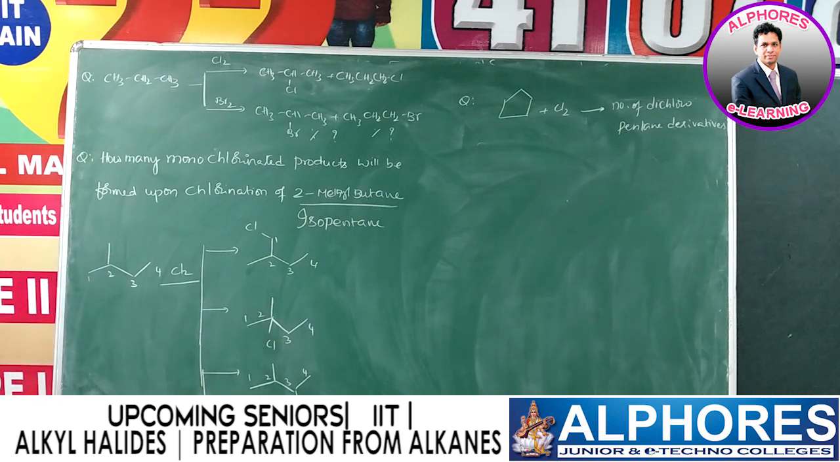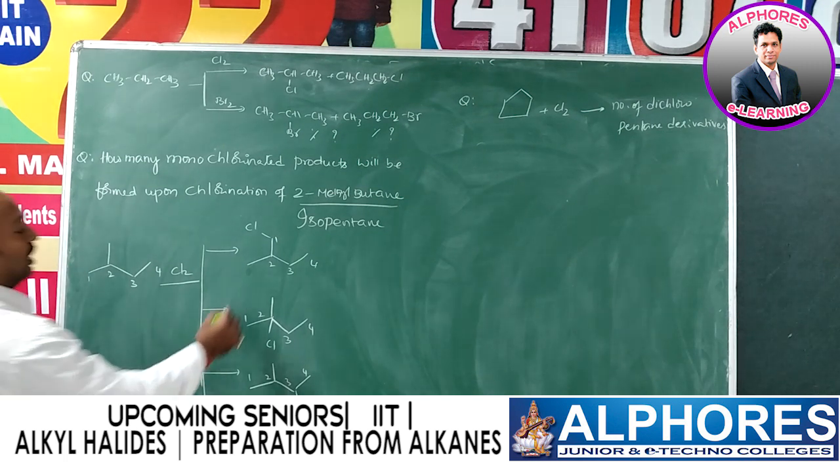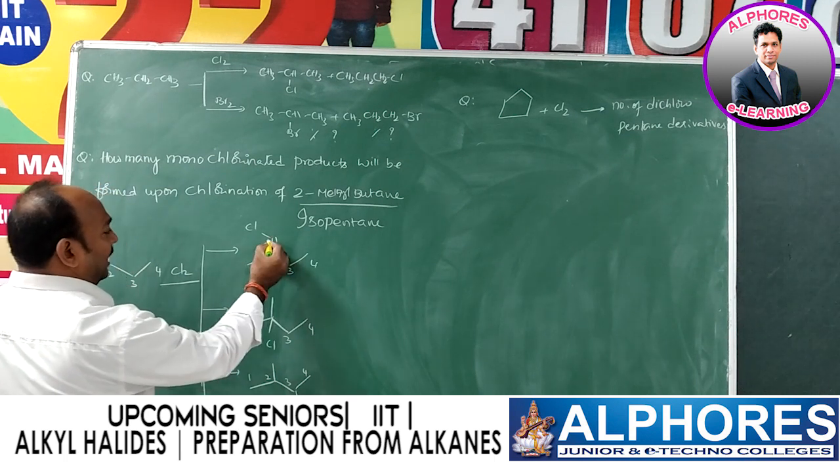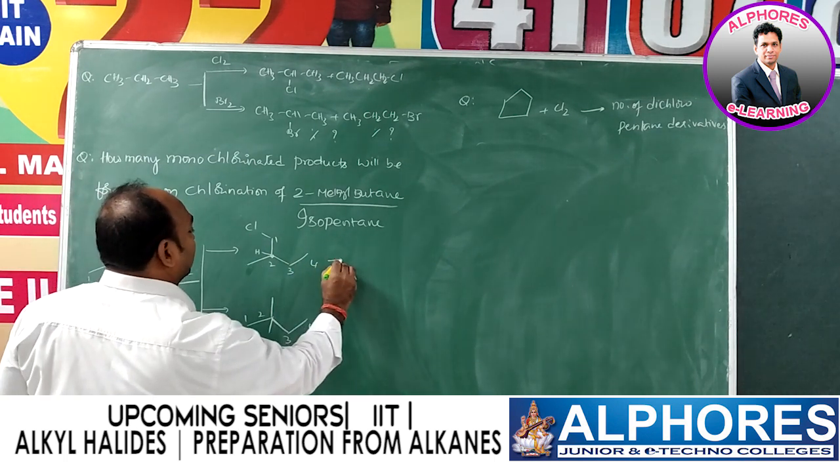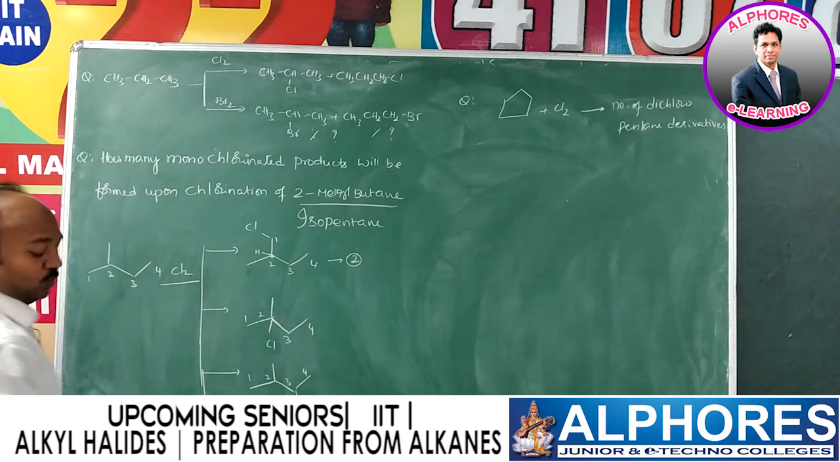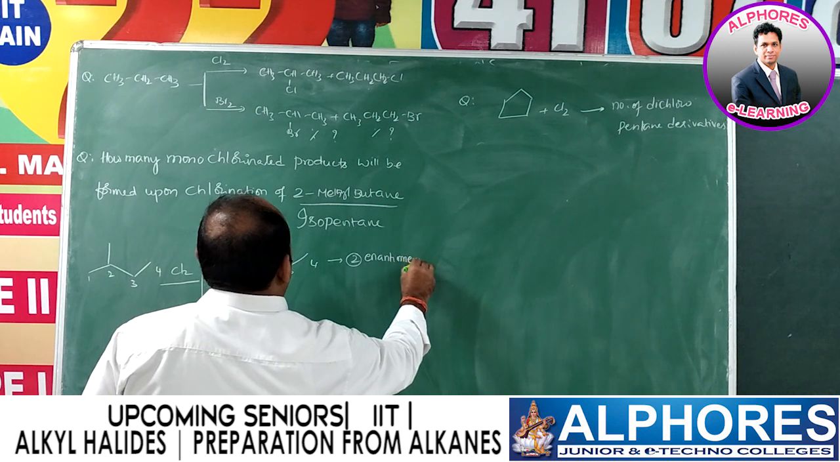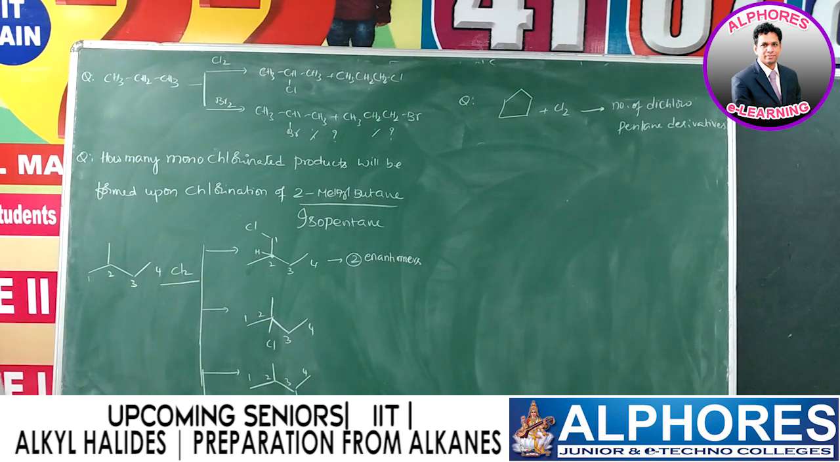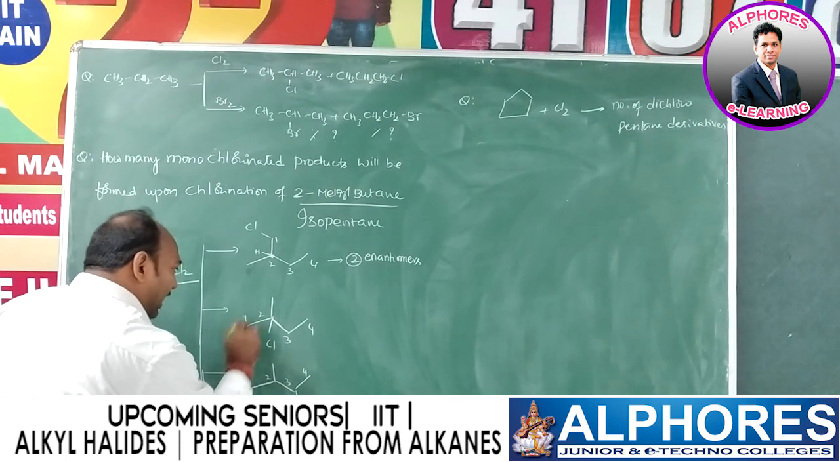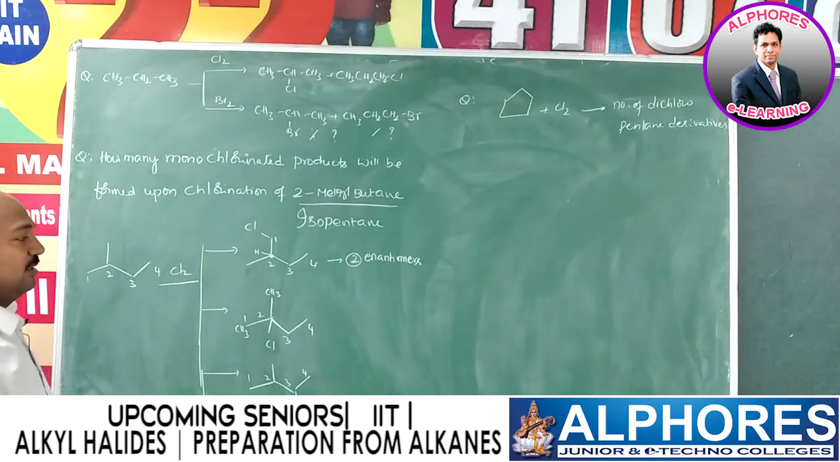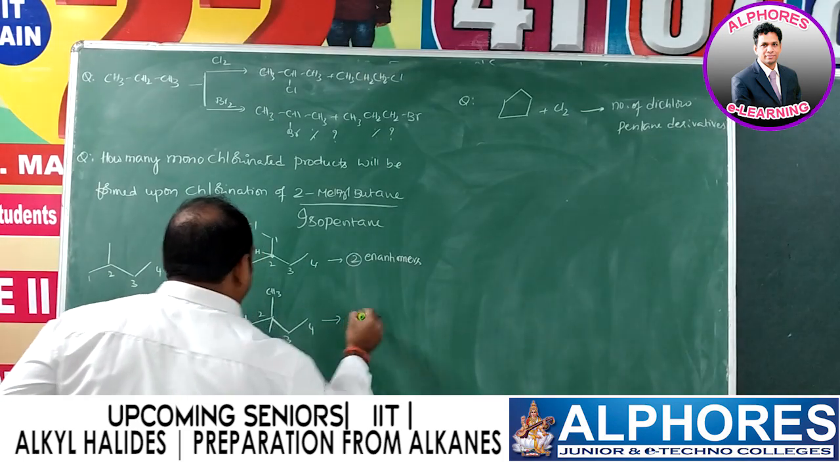No. Again we have to check. Is there any possibility to exhibit optical isomers or not? Here this carbon, the second carbon, is chiral because it is attached to one methyl, one ethyl, one chloromethyl and one hydrogen. So with respect to this one, you are getting two products, two enantiomers. And what do you think about 2 chloro 2 methyl butane? This one is methyl and this one also methyl. Since both are methyl groups, this carbon is not chiral. That means here you are getting only one product.